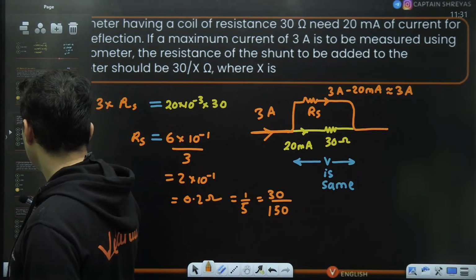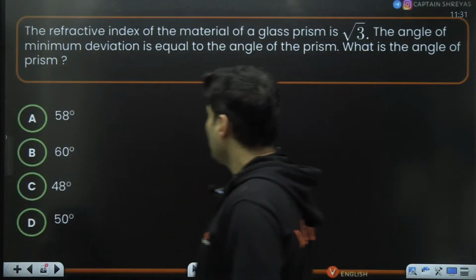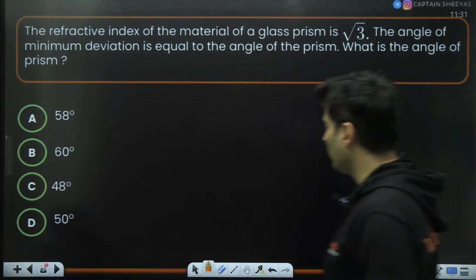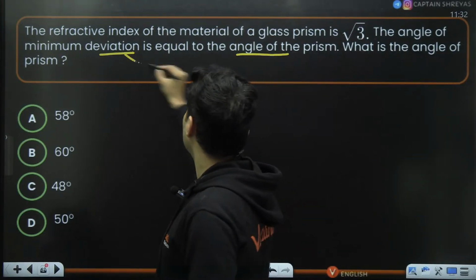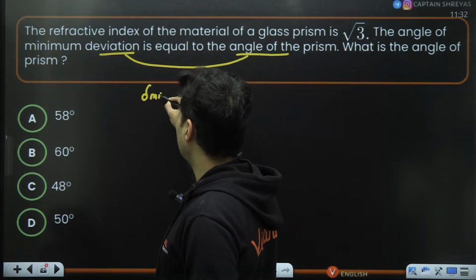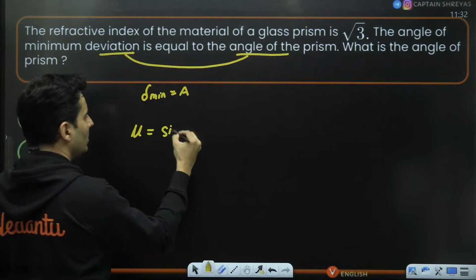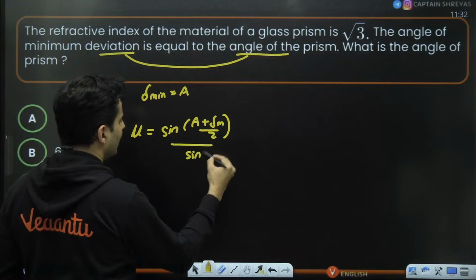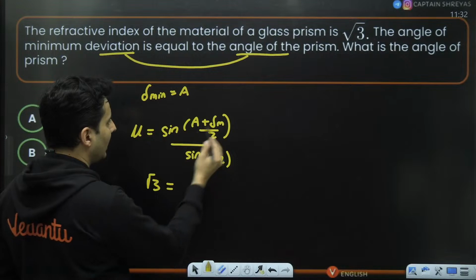Let's move to the next question coming up on your screen. The refractive index of the material of the glass is root 3. The angle of the minimum deviation is equal to the angle of prism. What is the angle of the prism? Okay. Minimum deviation is the angle of the prism. So delta minimum is equal to A. Mu is given. There is a formula. Mu is equal to sine of (A plus delta minimum) by 2 by sine A by 2. Mu is root 3. So A and delta minimum are the same.